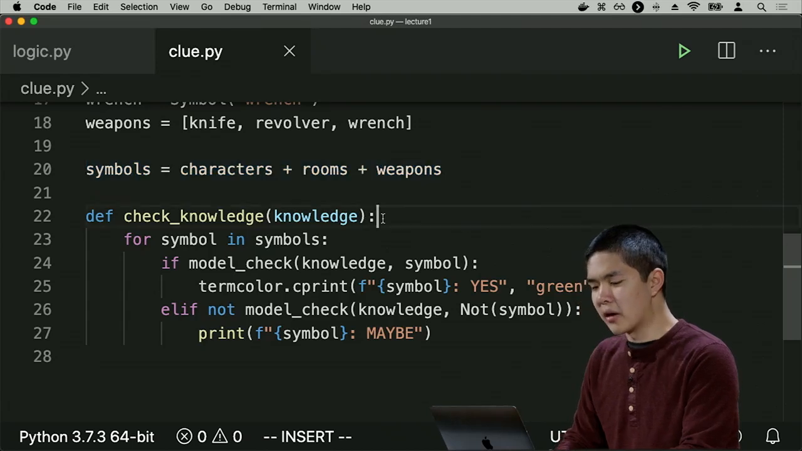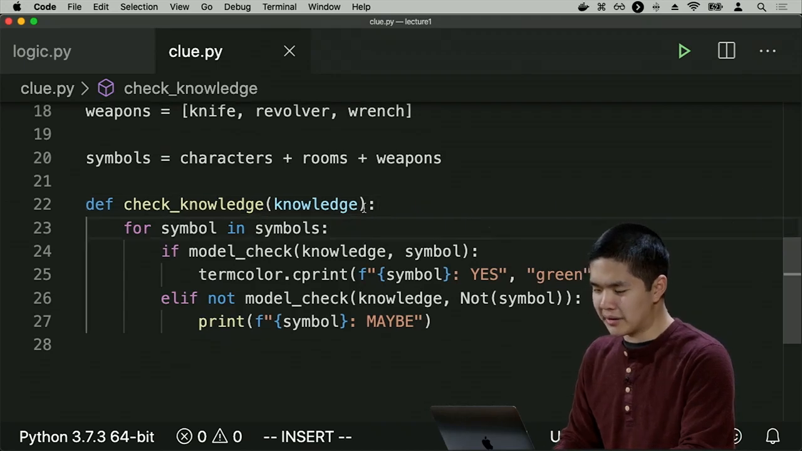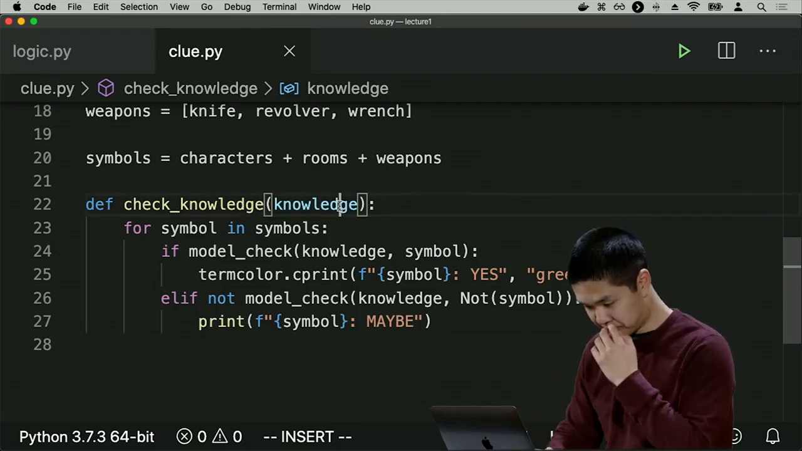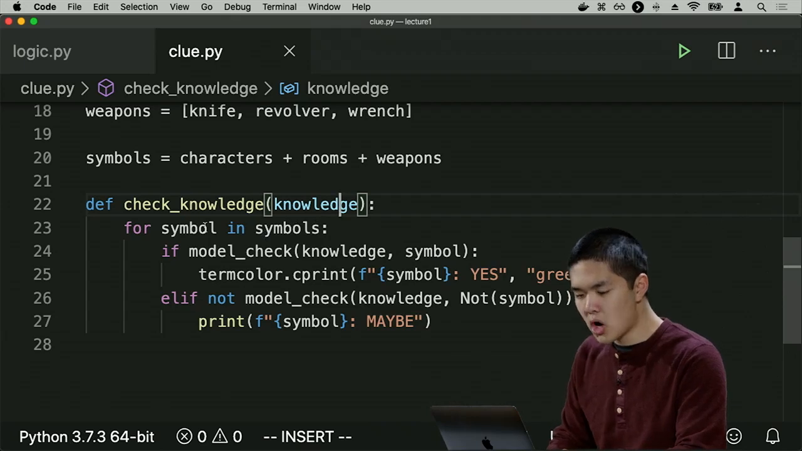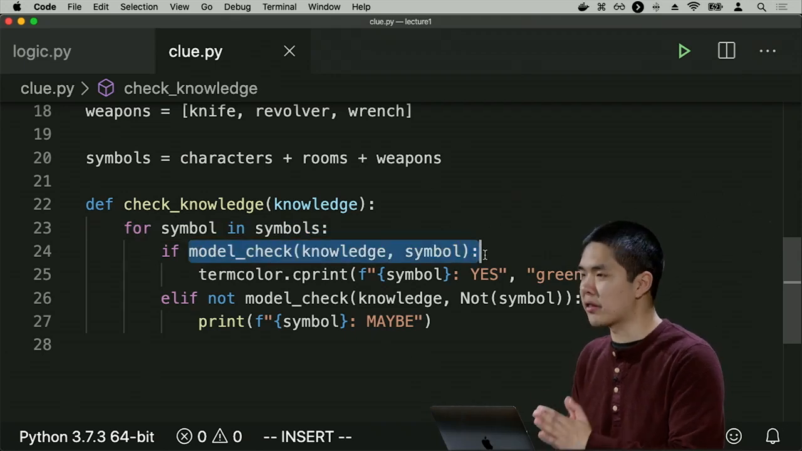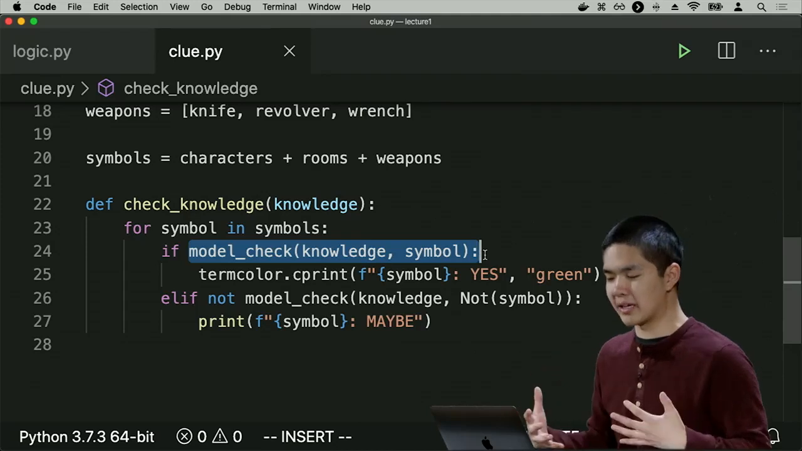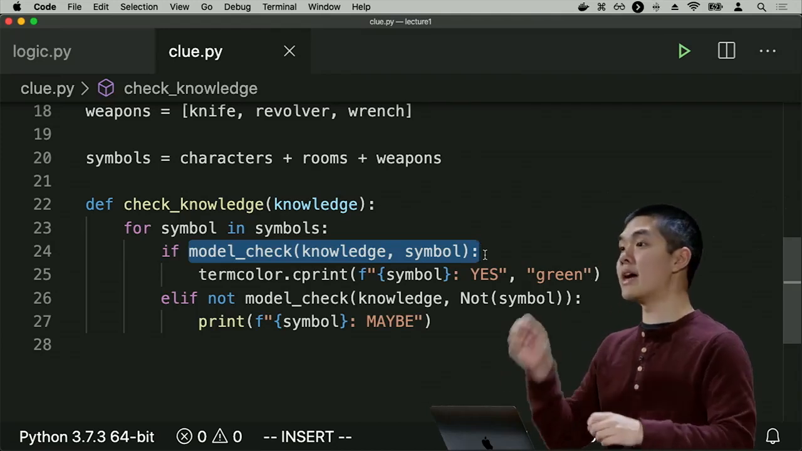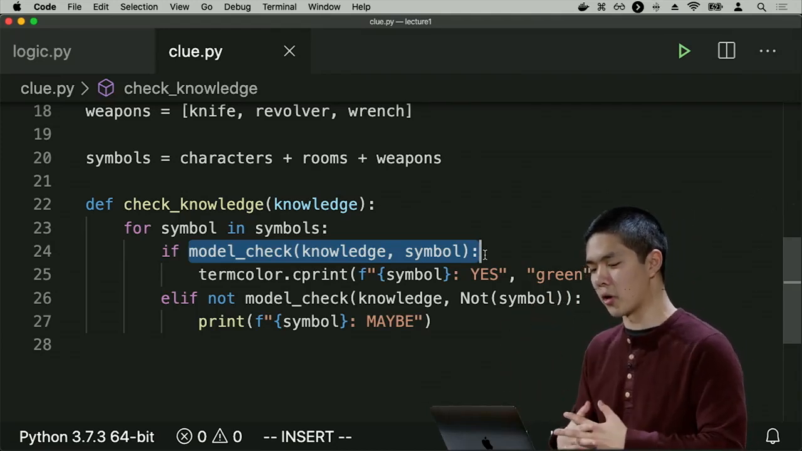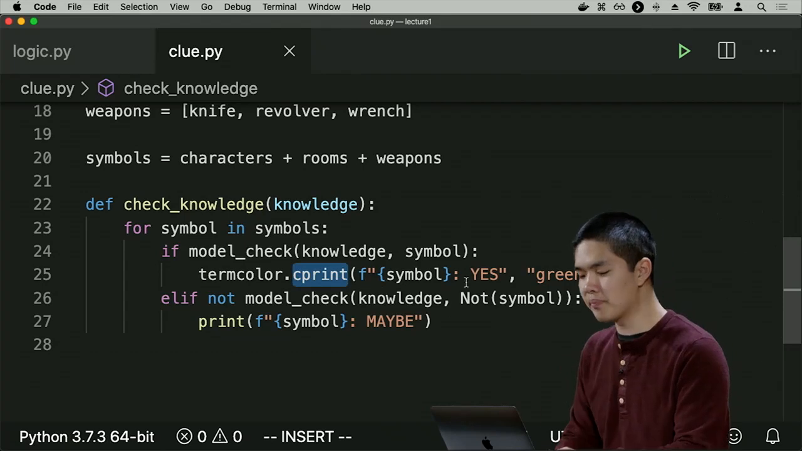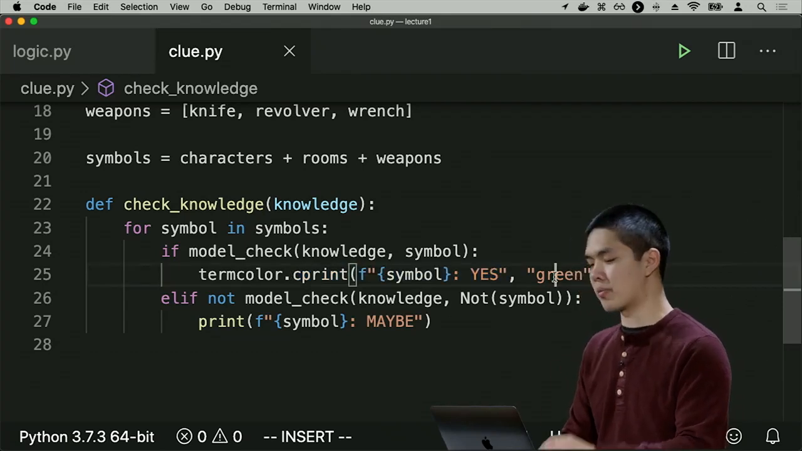And now I also have this check knowledge function. What the check knowledge function does is it takes my knowledge, and it's going to try and draw conclusions about what I know. So for example, we'll loop over all of the possible symbols, and we'll check, do I know that that symbol is true? And a symbol is going to be something like Professor Plum, or the knife, or the library. And if I know that it is true, in other words, I know that it must be the card in the envelope, then I'm going to print out, using a function called cprint, which prints things in color, the word yes, and I'm going to print that in green.